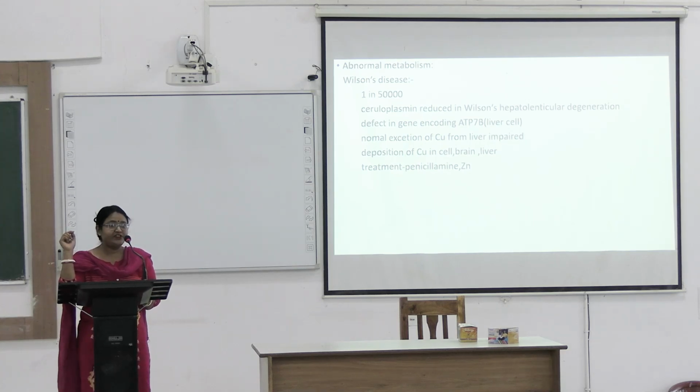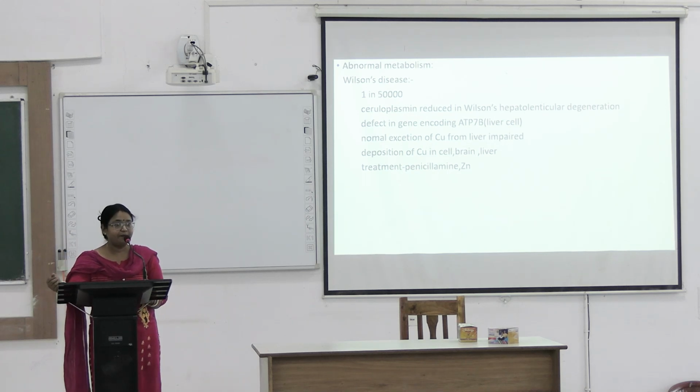Ceruloplasmin is an acute phase reactant, meaning in inflammation and in malignancy it will increase. It has a blue color, and the name ceruloplasmin comes from the Latin word ceruleus. It is produced from hepatic parenchyma, and to a lesser extent from lymphocytes and macrophages also.